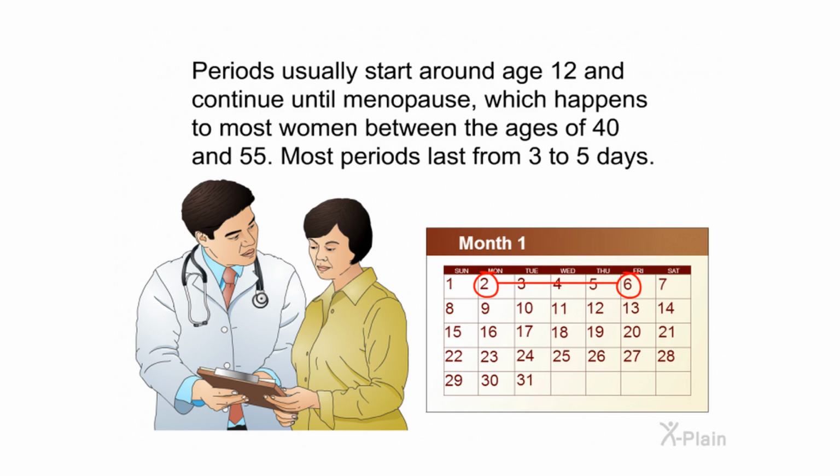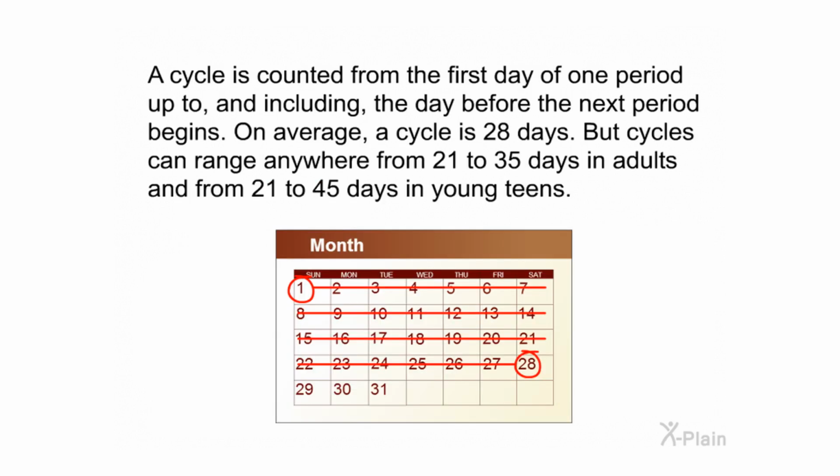Periods usually start around age 12 and continue until menopause, which happens to most women between the ages of 40 and 55. Most periods last from 3 to 5 days. A cycle is counted from the first day of one period up to and including the day before the next period begins. On average, a cycle is 28 days, but cycles can range anywhere from 21 to 35 days in adults and from 21 to 45 days in young teens.